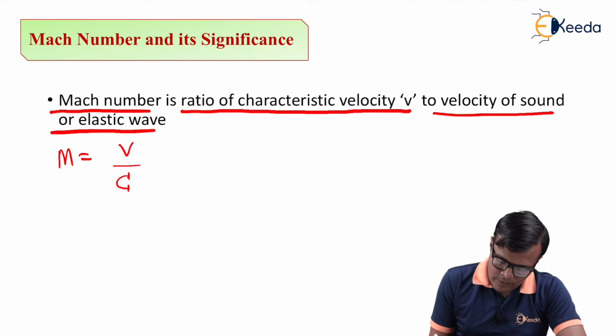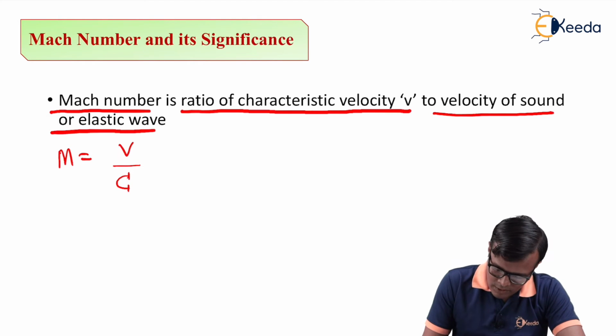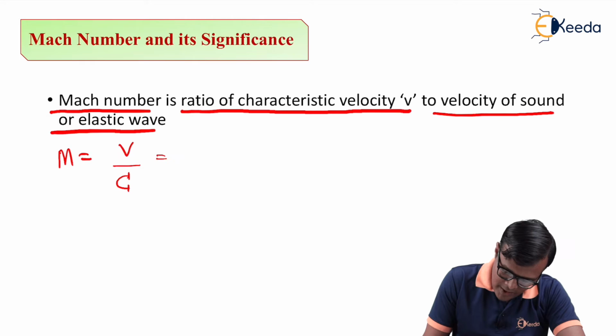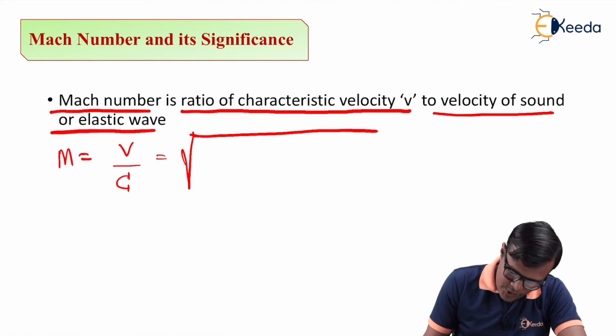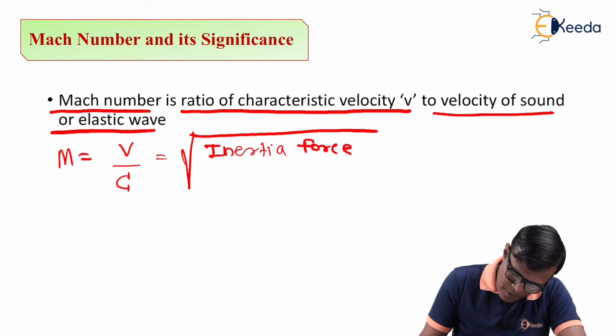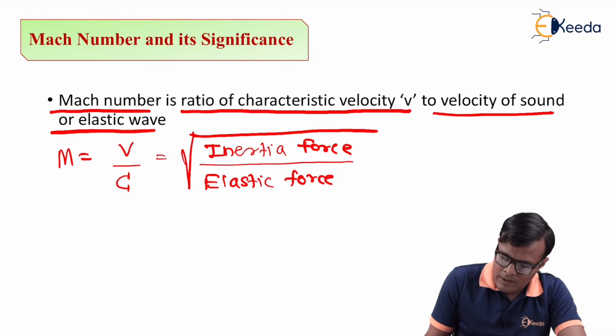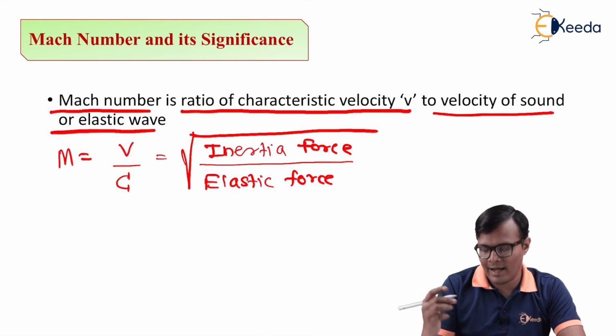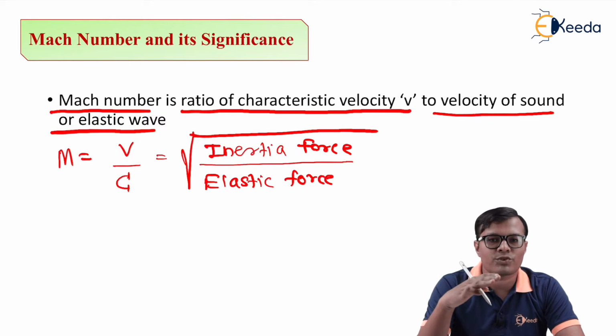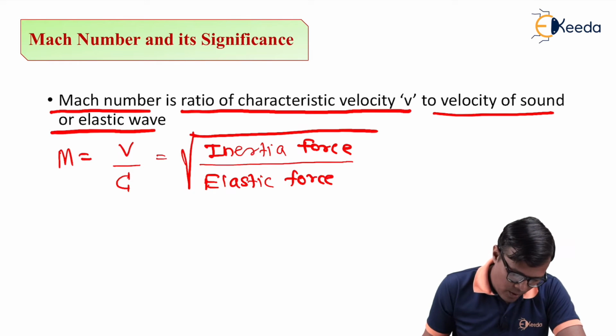There is another definition of Mach number, which is also defined as the square root of the ratio of inertia force to elastic force. We have to remember one thing, that this inertia force and elastic force are forces per unit volume.